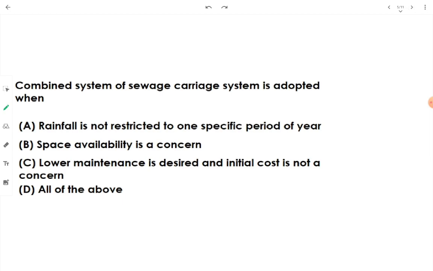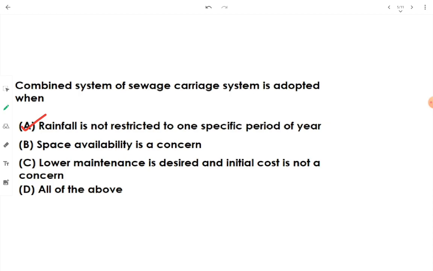Combined system of sewage carriage system is adopted when we are going to adopt one single sewer instead of two sewers. In separate system there are two sewers, in combined system there is only one sewer. See, option A is saying rainfall is not restricted to one specific period of year. See, if rainfall is distributed over all the 12 months, then there is no need to provide a separate stormwater sewer in that case. We can have a combined sewer that can carry stormwater also and dry weather flow, or the minimum regular flow which is there. Okay, that's why option A is okay.